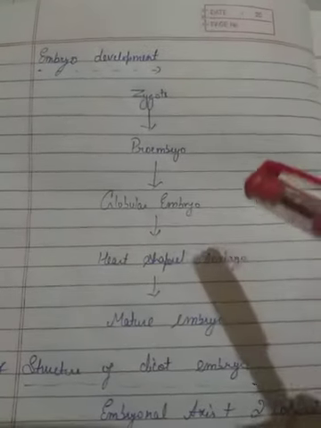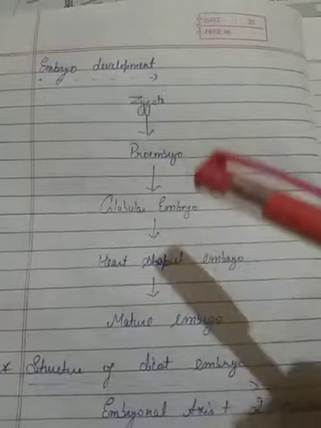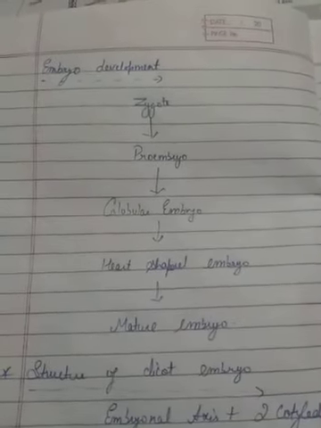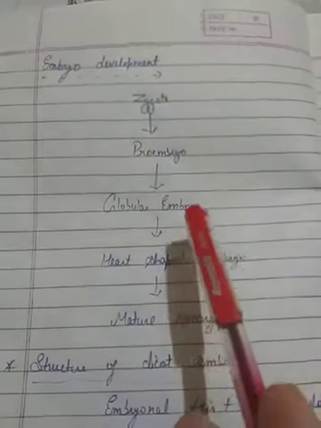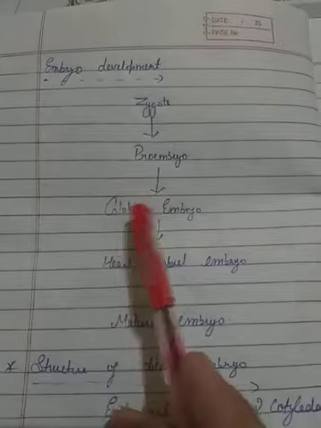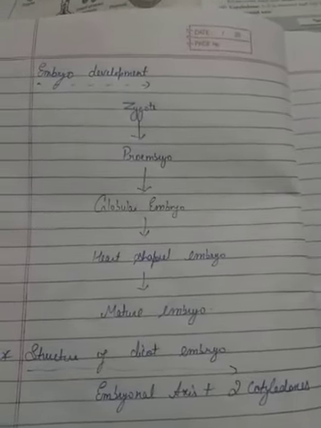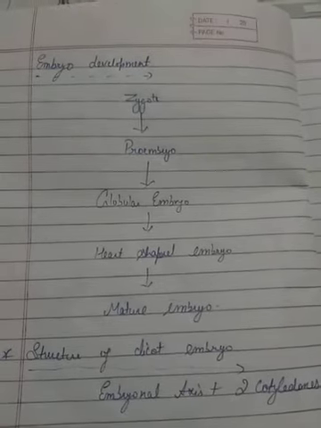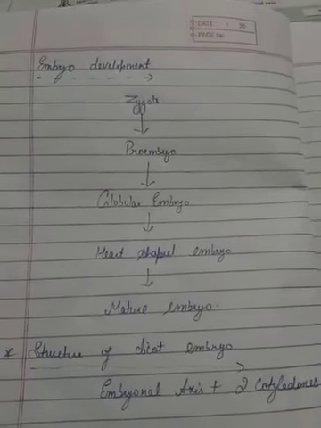Clear? After this proembryo, further division takes place and the proembryo gets converted into the globular embryo. Globular embryo, as the name indicates, is the embryo which is globular in shape. What is the shape of a globe? We all know the shape of the globe is round or spherical.